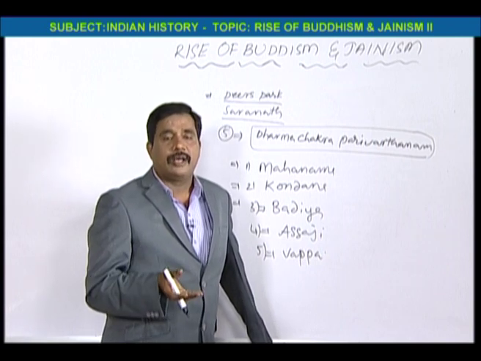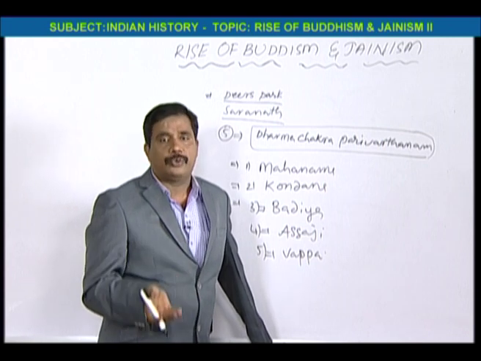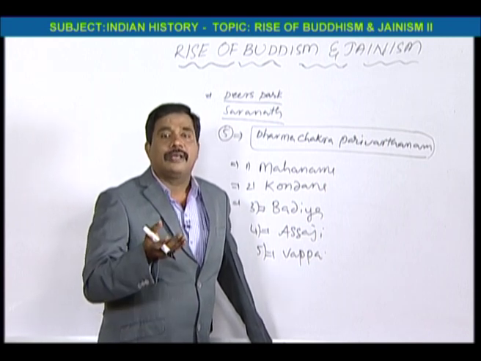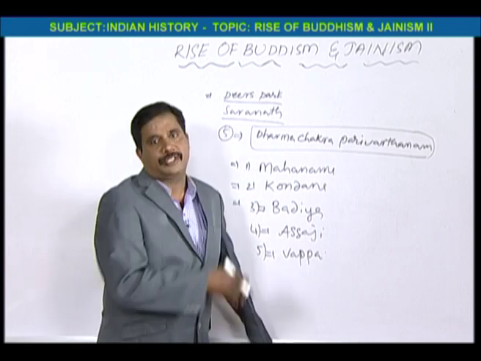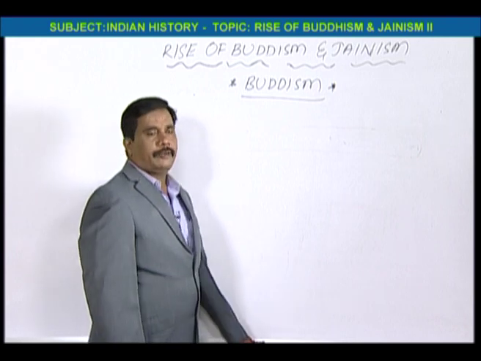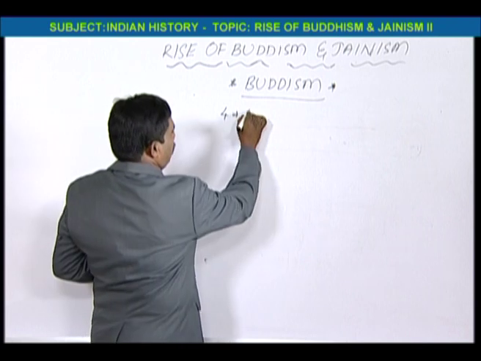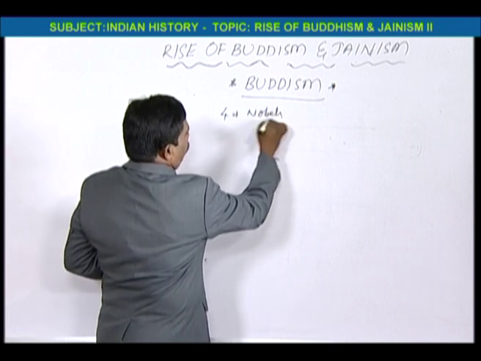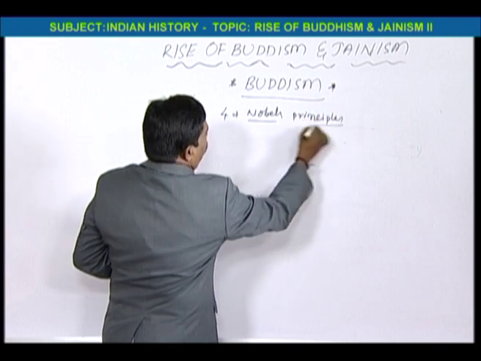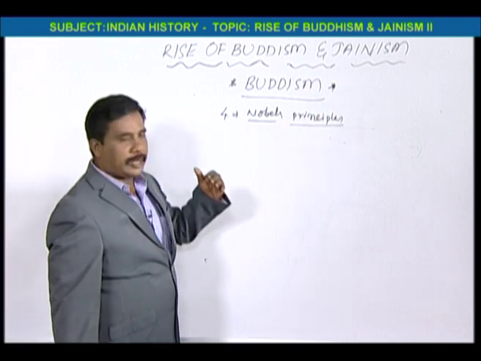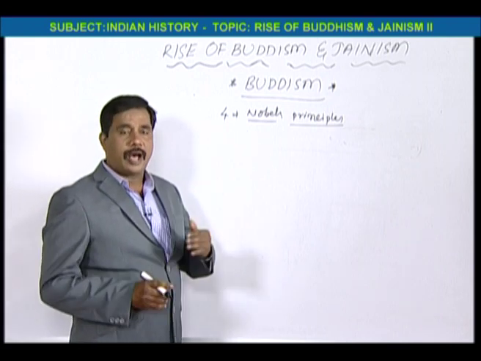Actually, Buddha went to the forest. What was the reason? To find the truth, and the reasons behind these problems. We have to take the list. What are the 4 noble principles? This is called Arya Sutras, as well as noble principles. After the enlightenment, Buddha found these 4 noble principles.